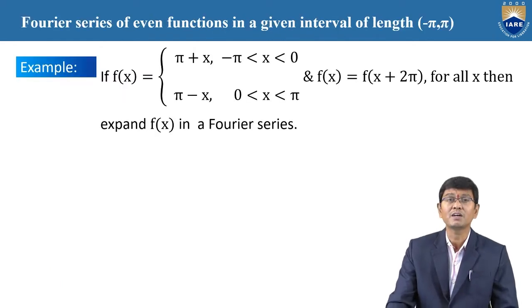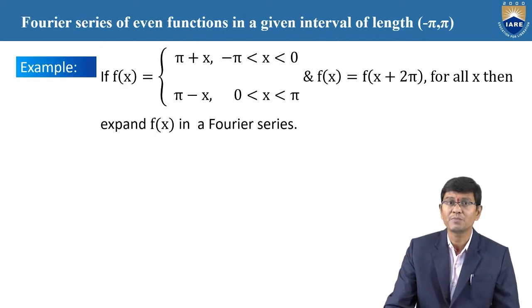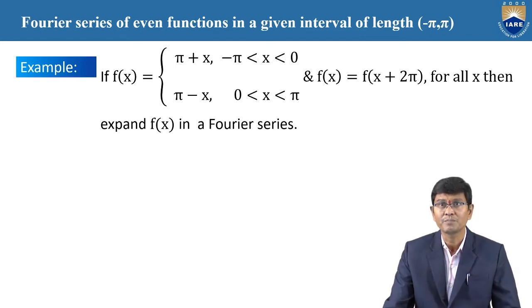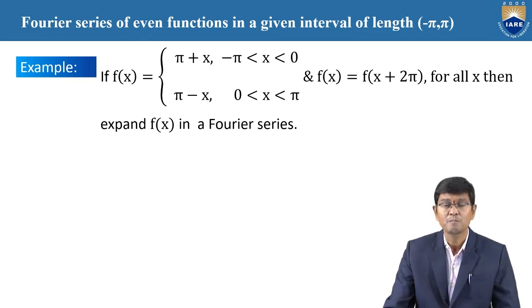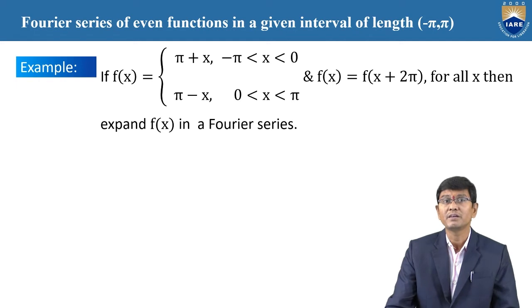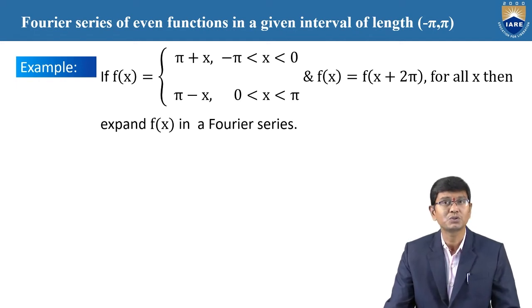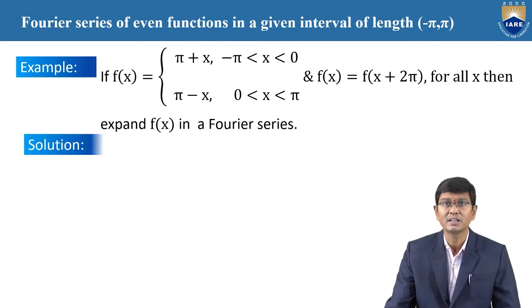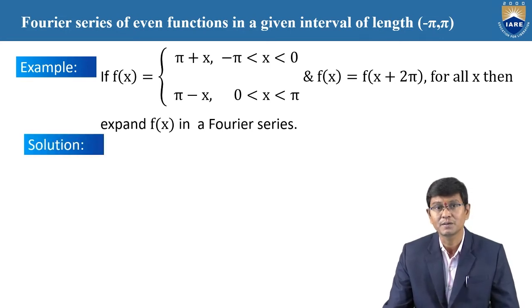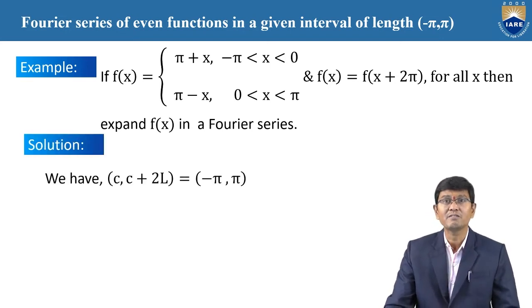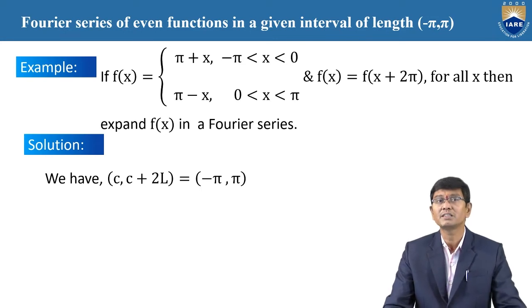Now, once again we want to verify another problem. If f of x is equal to pi plus x and pi minus x, in between minus pi less than x less than 0 and 0 less than x less than pi, and also the period is f of x equals f of x plus 2 pi for all values of x, then expand that f of x in a Fourier series. And once again, we observe here that the limits c comma c plus 2l are minus pi comma pi only.